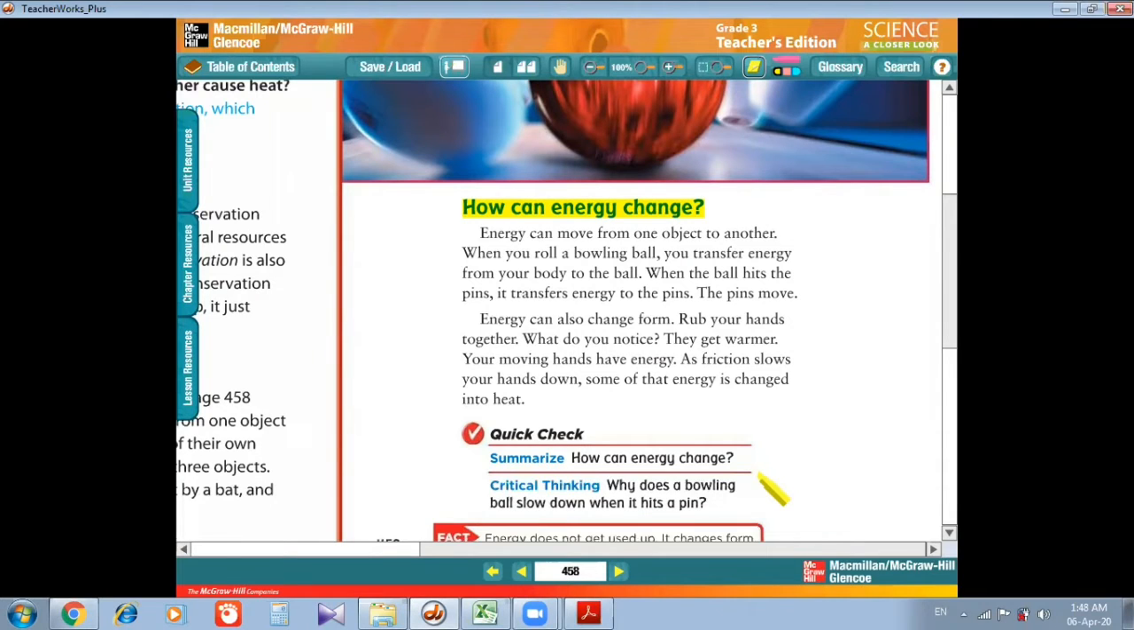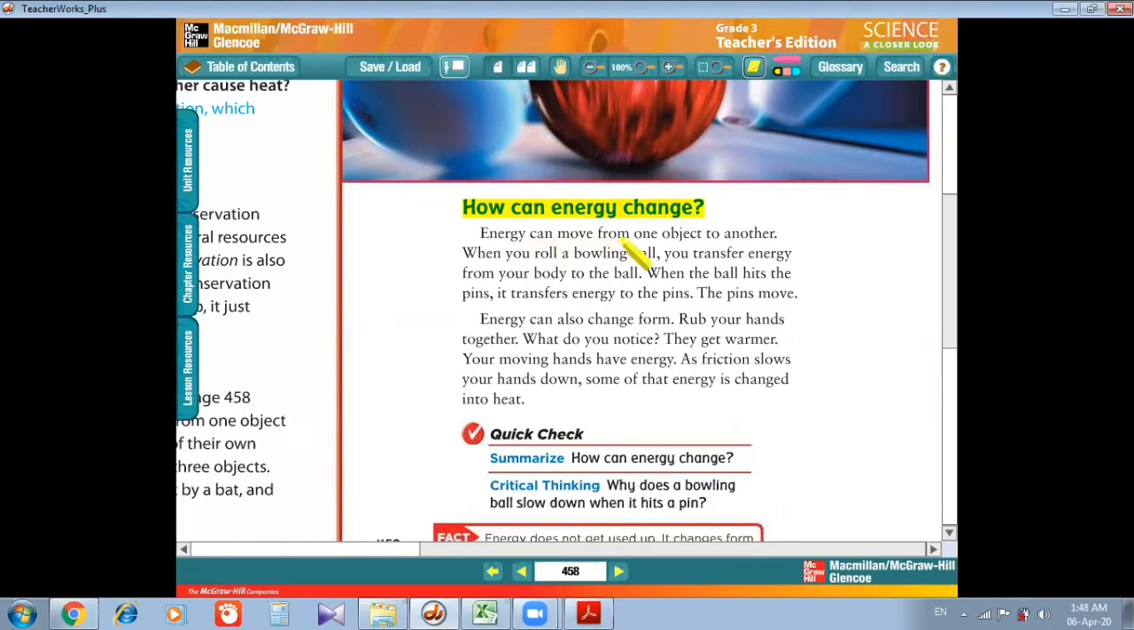It's 6th of April, and today we are going to do the topic How can energy change? I want you all to open page number 458 of your textbooks. On this page, we have the topic How can energy change?